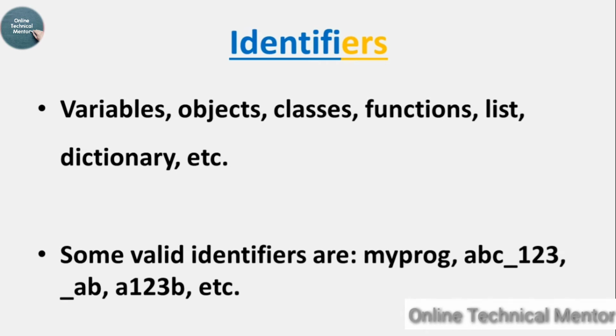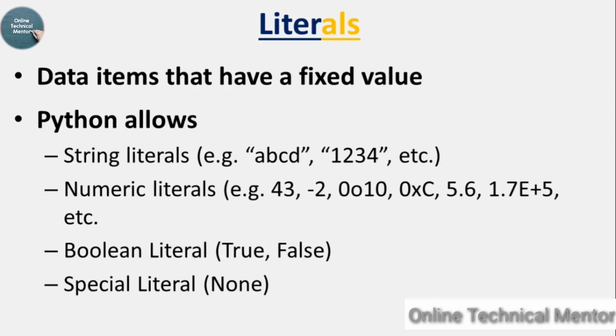Functions is a block of code which perform some operation. List, dictionary, etc. These are some kind of sets. Some valid identifiers are myprog, abc_123_ab, a123b, etc. These are nothing but the name of variable or object or class or function or list or dictionary. So whenever you are declaring a variable, object, class, function, etc., you have to assign some name. The name given to the variable, objects, class, function, list, etc. are called identifiers.